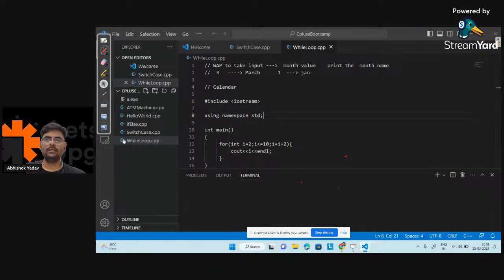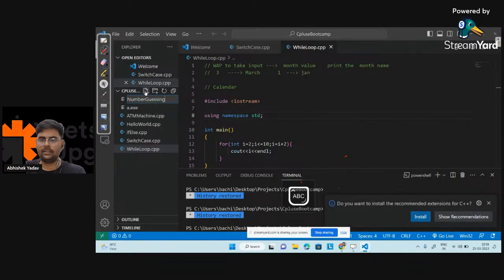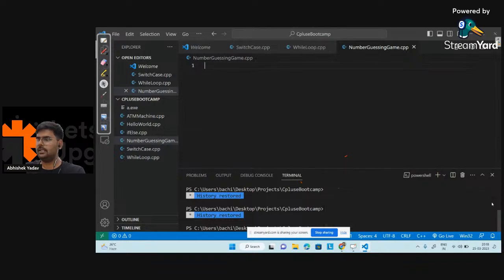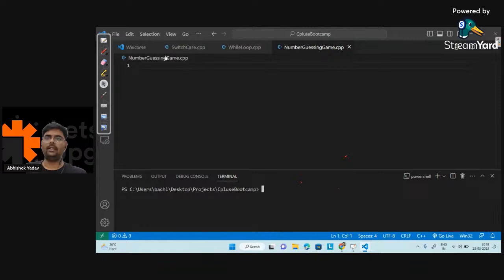So this one here. Let's create a new file, that is number guessing game.cpp here. And after that, let us first remove this part and minimize this one also, right? Yeah. So now clear the screen, and now we are here.